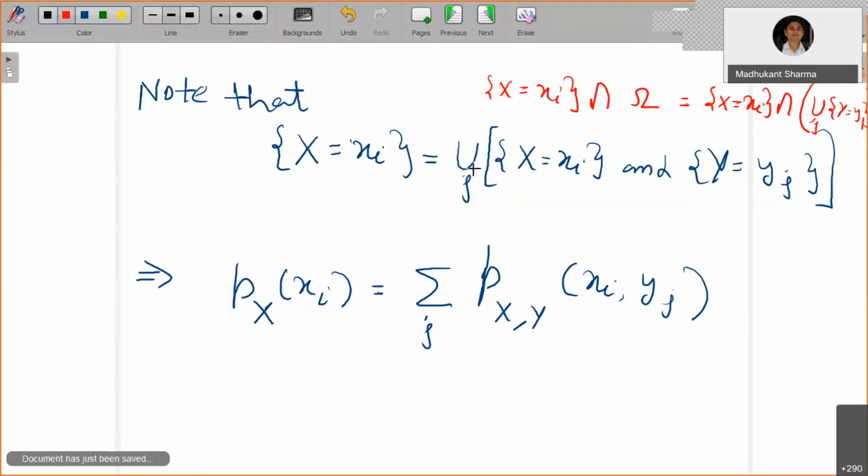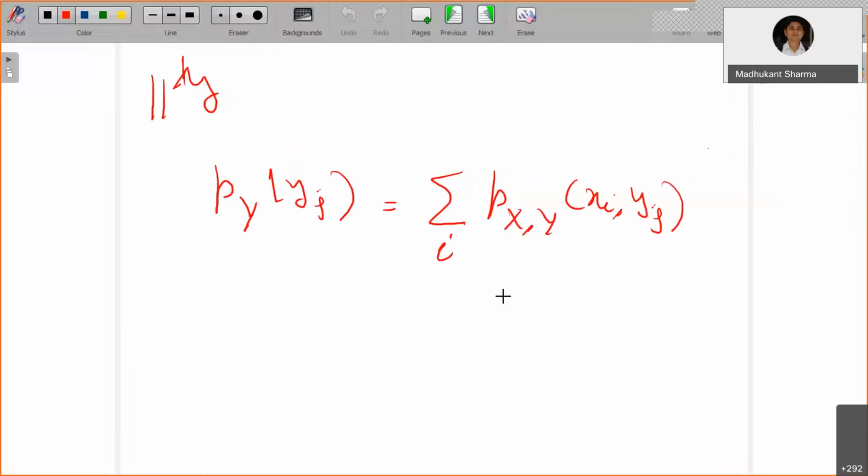So you can use the countable additivity property here, which leads to the summation over j of the probability of X equals xi and Y equals yj. If you take the summation over j, for all Y equals yj, you are going to get the PMF for random variable X. If you take the sum over i of the joint PMF for X equals xi, then it will give you the PMF of the individual random variable Y. Okay, so let's take one example.